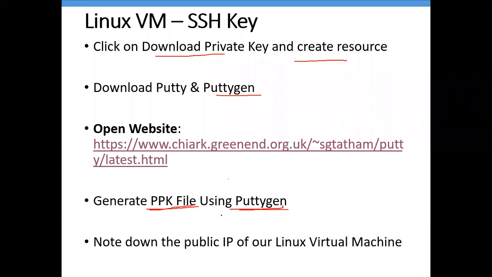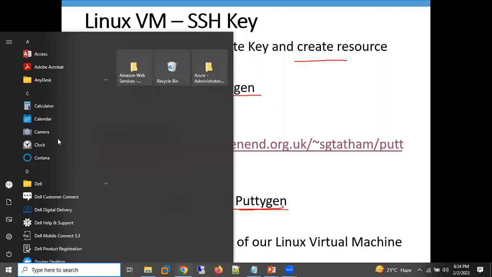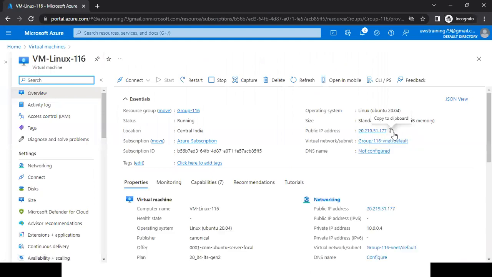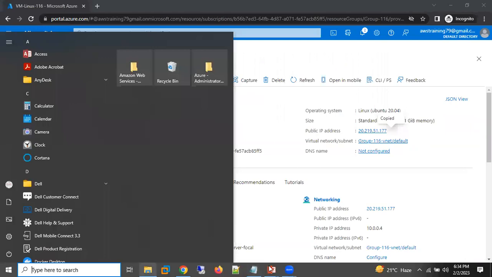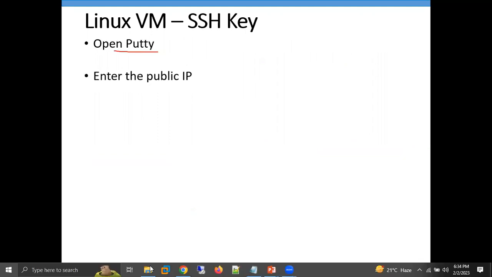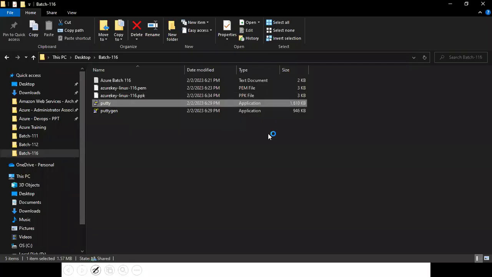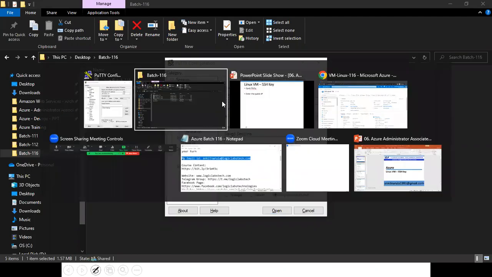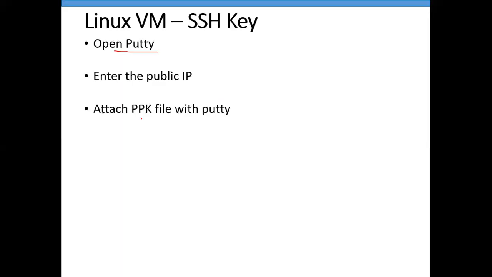Now I need to connect. To connect, I need to note down something called the public IP. Go to our virtual machine. Here I'm getting the public IP. Note down the public IP. Open. Double click on PuTTY. Here is the public IP. Now attach the PPK file with PuTTY.